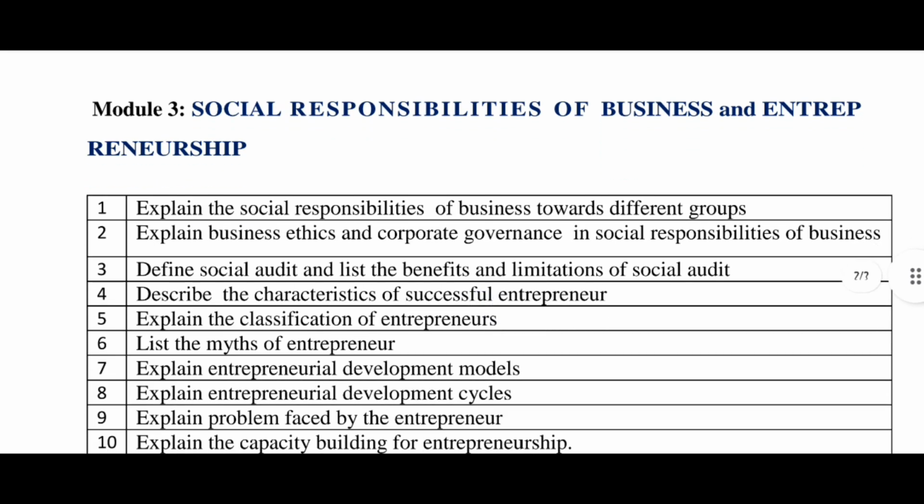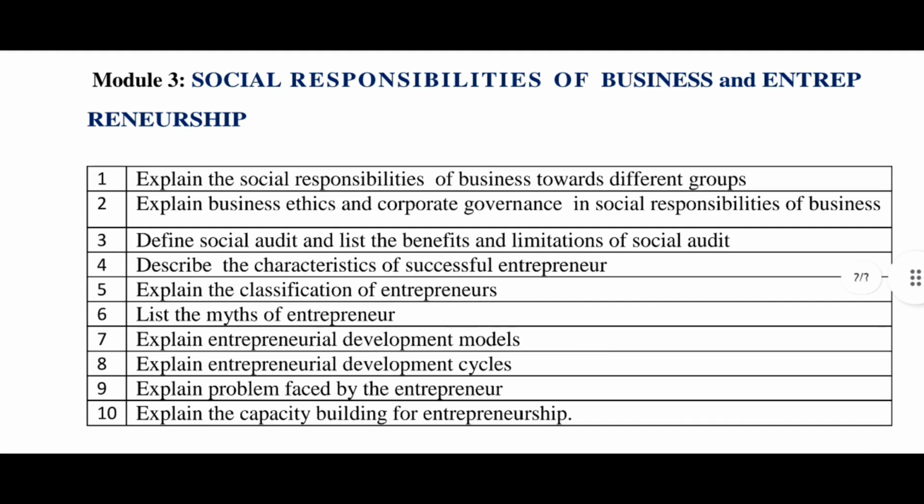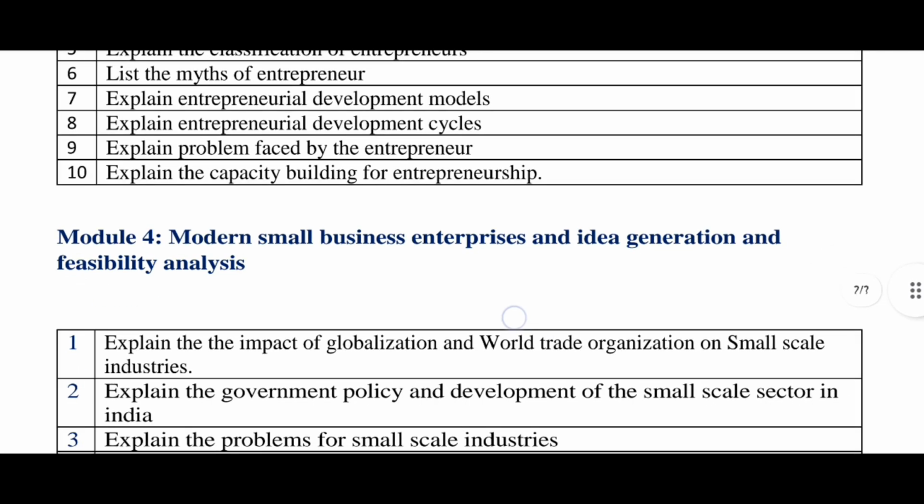Seventh one, explain the entrepreneurial development models. It is also important. And the eighth one is explain the entrepreneurial development cycle. It is repeated in the question paper. The ninth one is explain the problems faced by the entrepreneurs. It is a basic concept, you have to study. It is important and also repeated in the question paper. The 10th one, explain the capacity building of entrepreneurs. It is not important, but you have to study the basic concept.